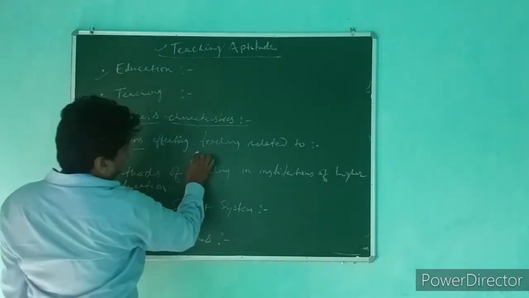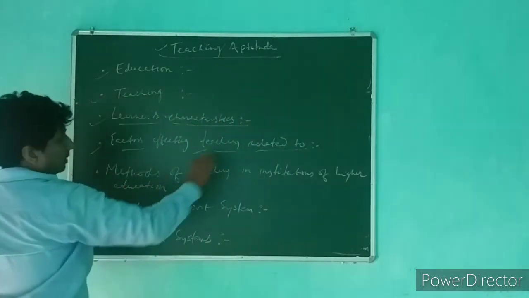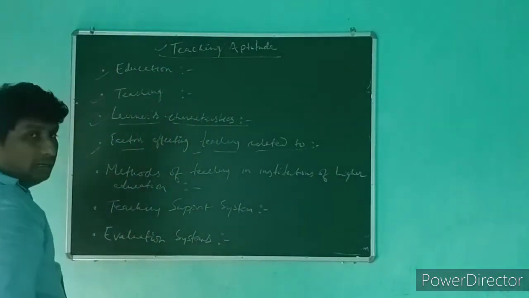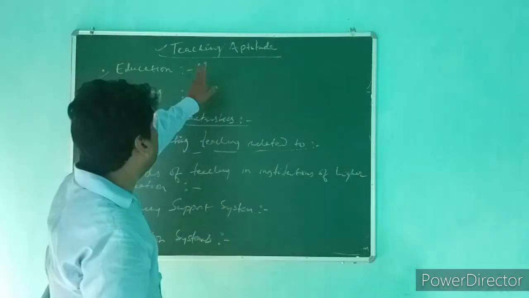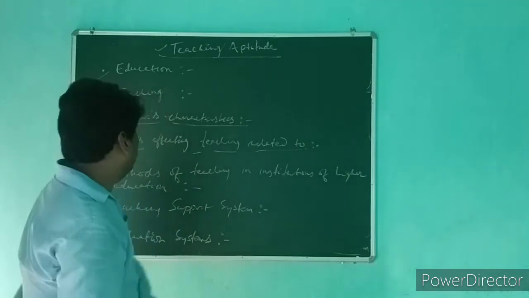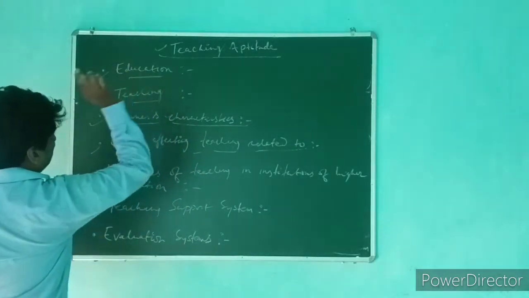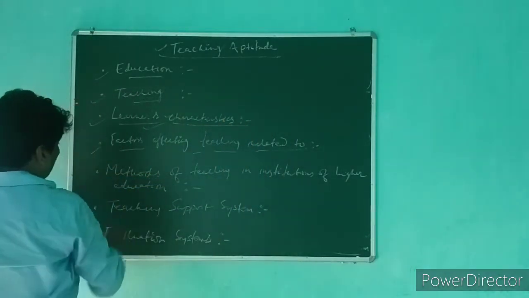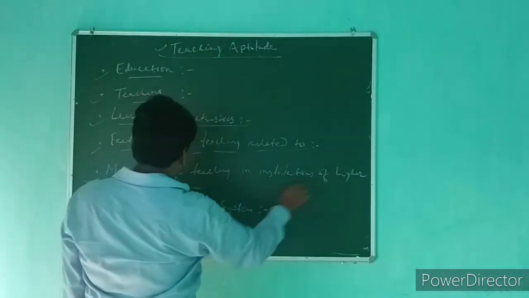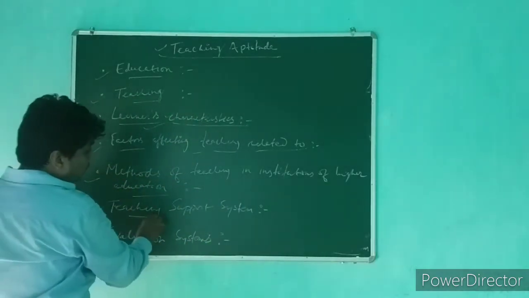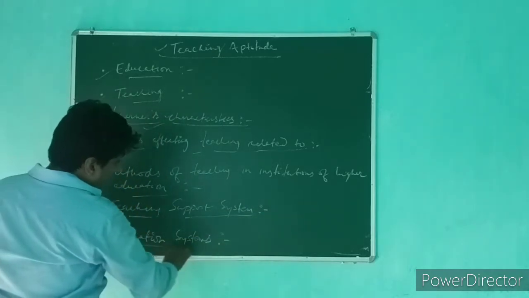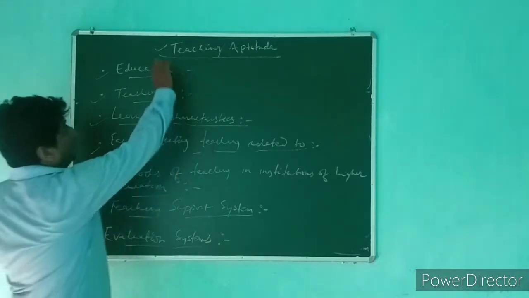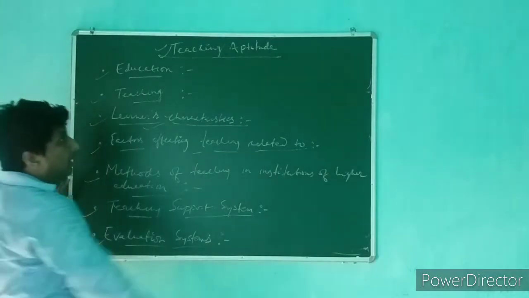Fourth one is factors affecting teaching, and there is some detail further also, but primarily the first task is to keep in mind the 7 subtopics within this unit or chapter, which is teaching aptitude, right? So the first one is education, second one is teaching, third one is learner's characteristics, fourth one is factors affecting teaching, fifth is methods of teaching in institutions of higher education, sixth one is teaching support system, and seventh one is evaluation system. So these are the 7 subtopics that you have to study within teaching aptitude, and 5